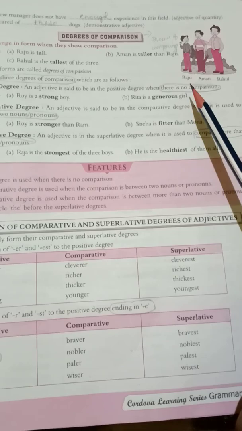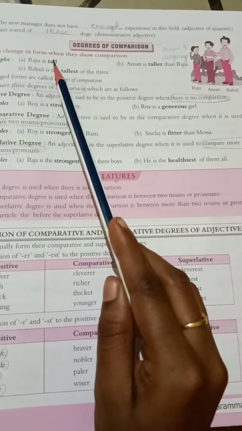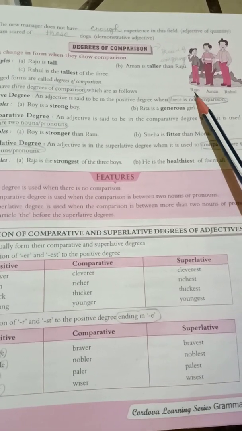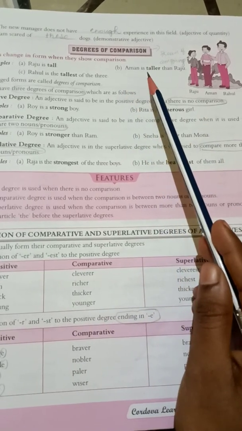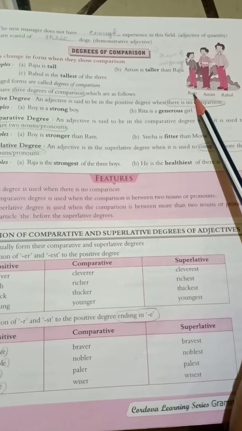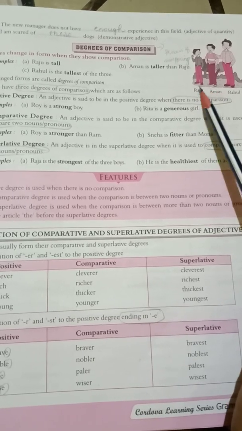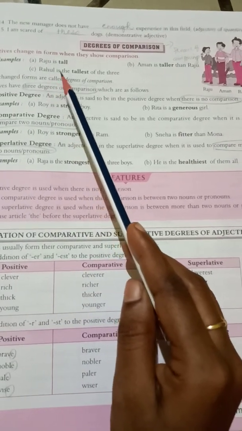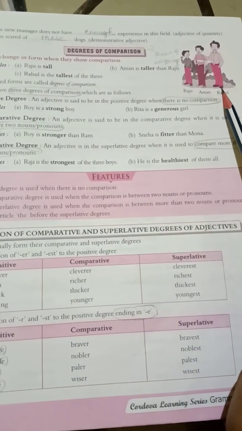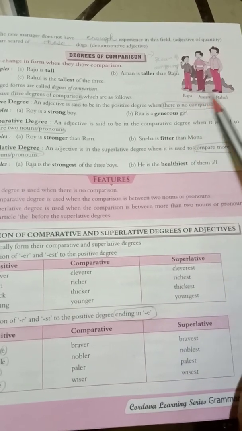See the picture. Raju, Aman, Rahul. Raju is tall. In this example, there is no comparison. Second, Aman is taller than Raju. Here, comparison between the two boys. Next, Rahul is the tallest of the three. Here is the comparison among them.